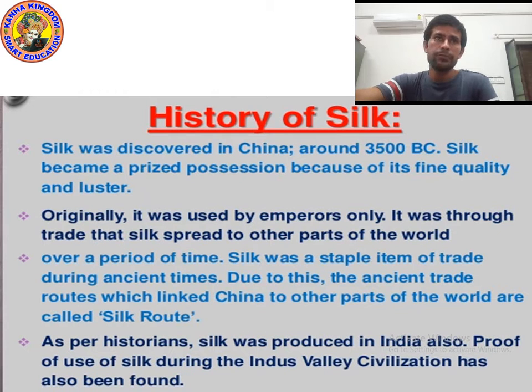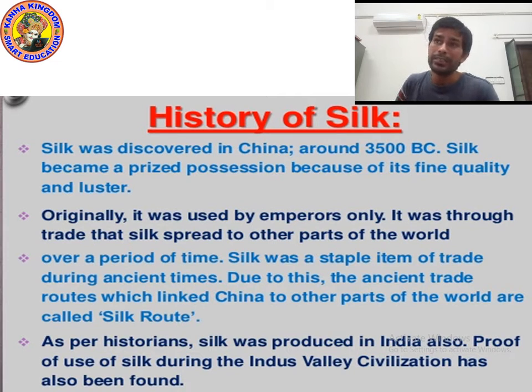So kids, last time we studied the history of silk. Silk was discovered in China around 3500 BC, before Christ. It was first discovered in China. Silk became a prized possession.